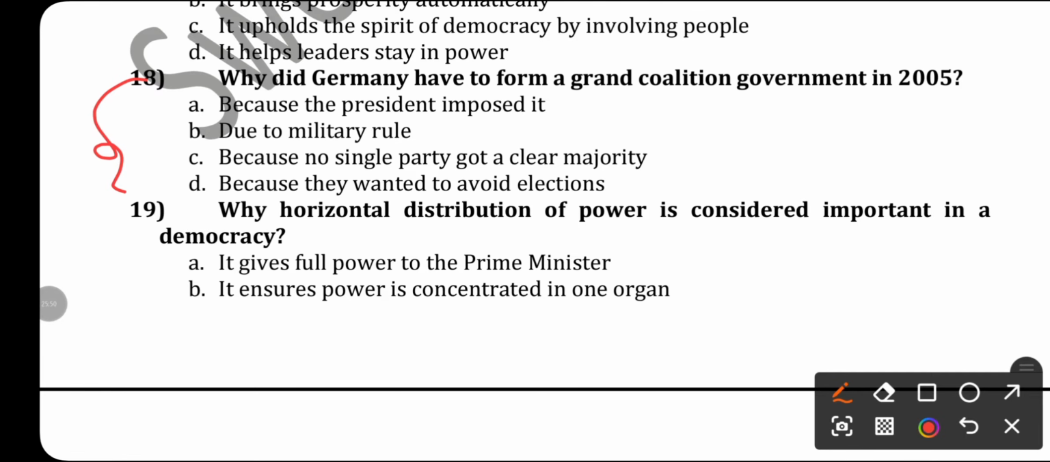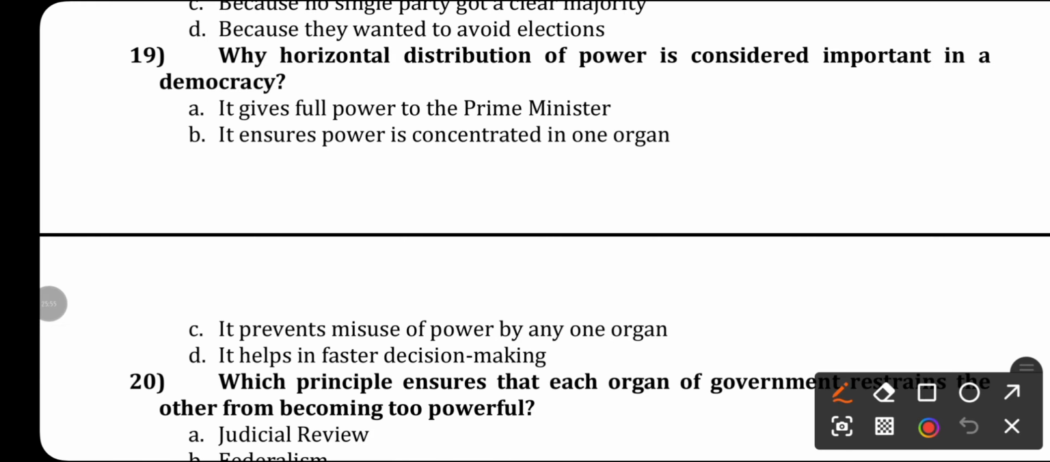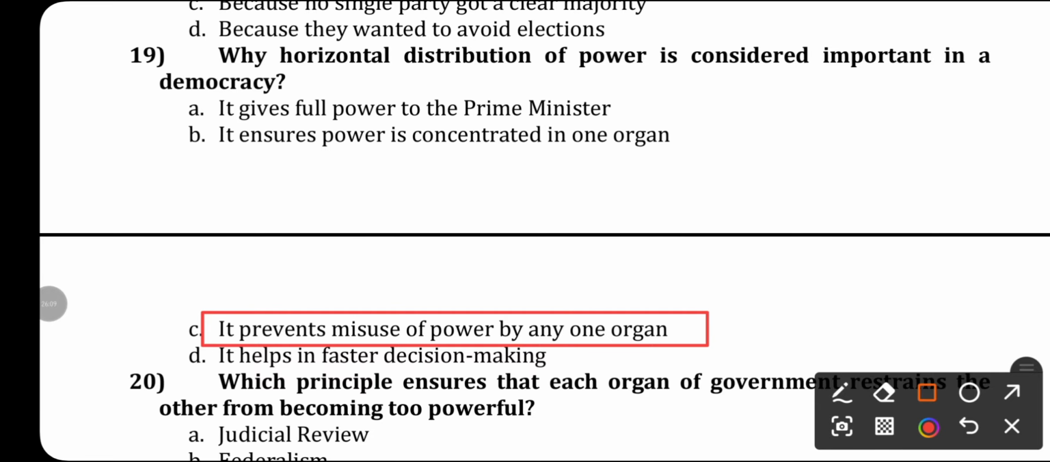Why is horizontal distribution of power considered important in a democracy? Horizontal distribution of power is also called the system of check and balance. It prevents misuse of power by any one organ. That will be the right answer. That's why this system is called the system of check and balance.